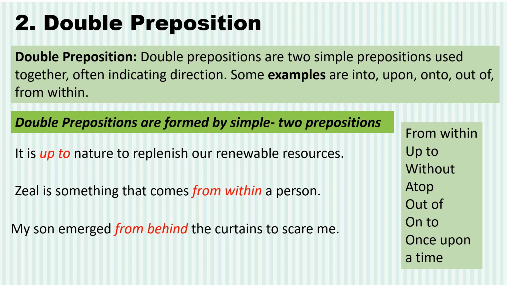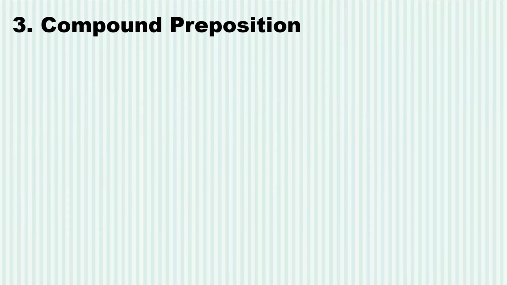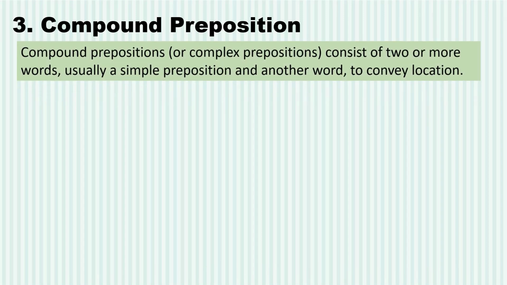Now look at the third type of preposition, which is compound preposition. And what do we know about compound preposition? Please recall. Yes, they are like double preposition, but you cannot locate the elements which are forming compound preposition, one thing.